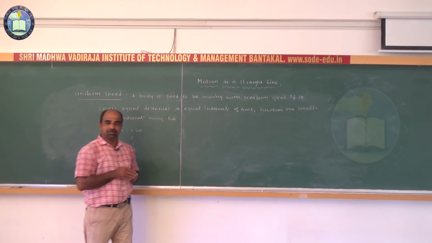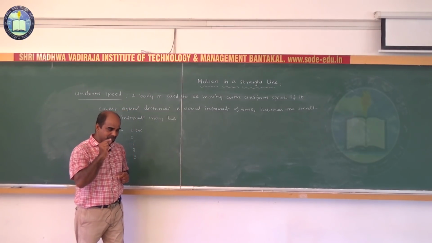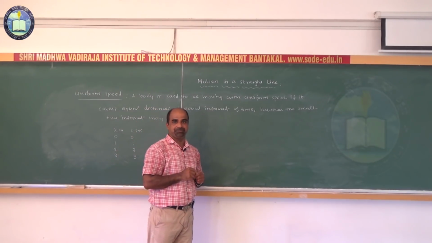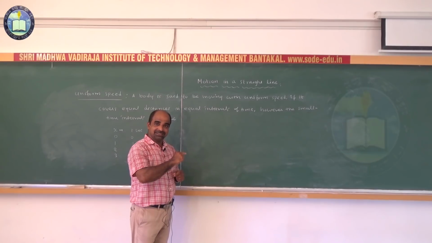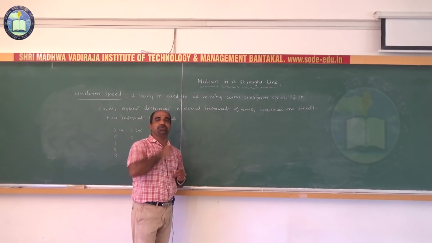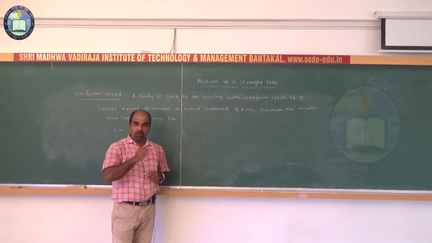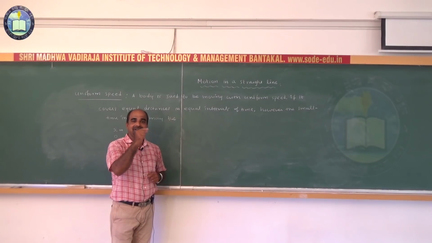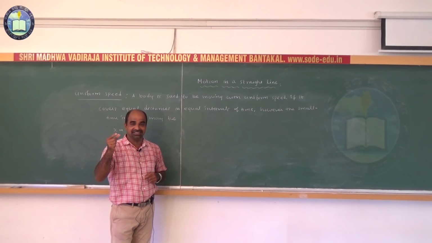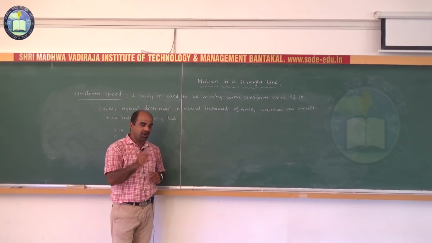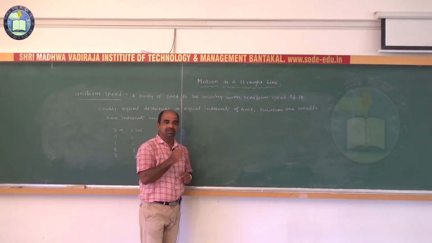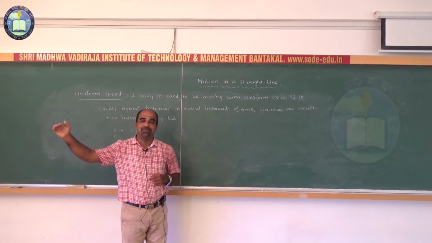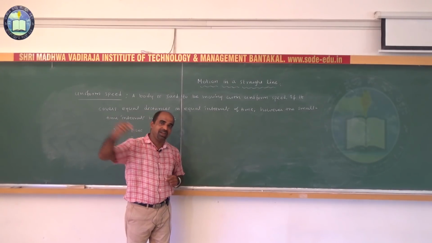And after that we studied displacement. What is displacement? The change in position of a body in a particular direction is called displacement. I explained distance may or may not be equal to displacement. What is the relationship between displacement and distance? Distance in Kannada dura, displacement sthana pallata. Isn't it? That is, displacement is the shortest or straight distance between initial and final positions. But what about distance? Path traveled by a body in between initial and final position.